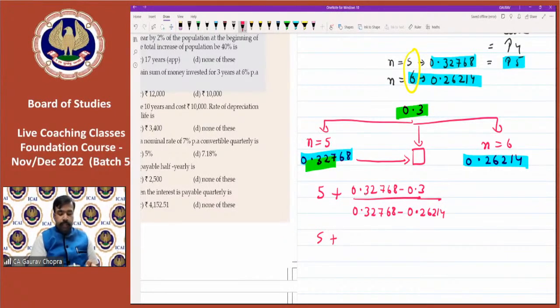So 0.32768 minus 0.3. In numerator we are getting 0.02768 and in denominator 0.32768 minus 0.26214, 0.06554. So let us divide and get the result.